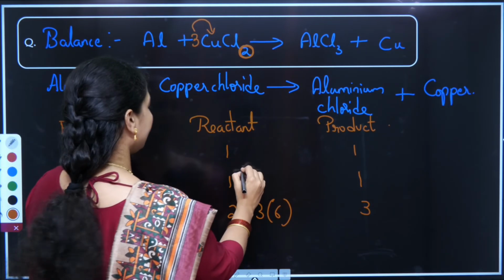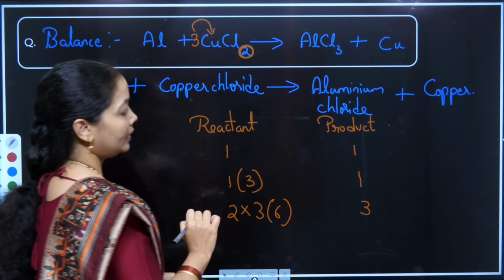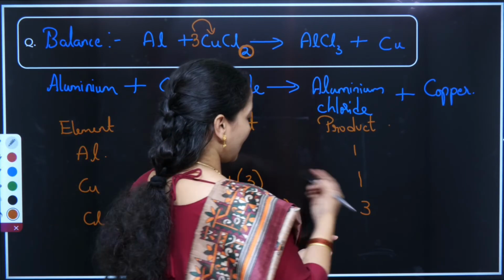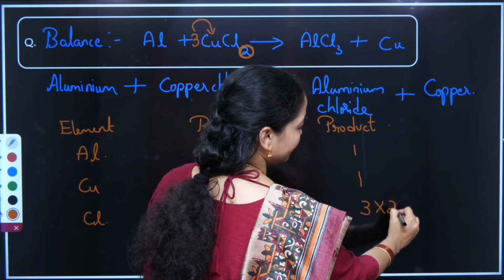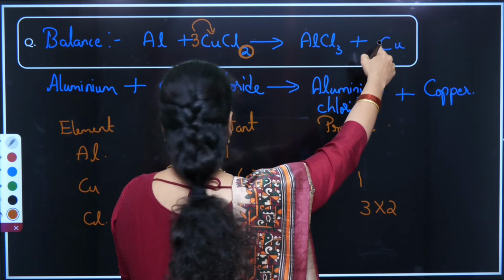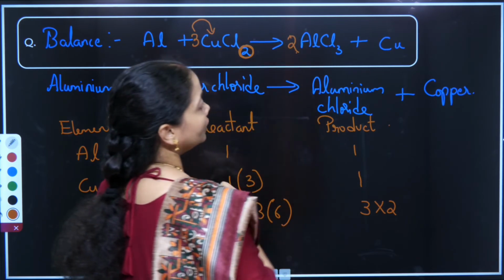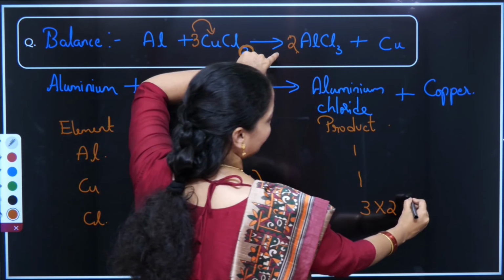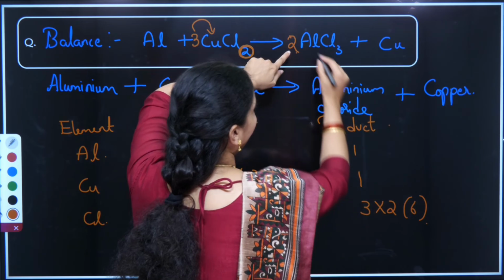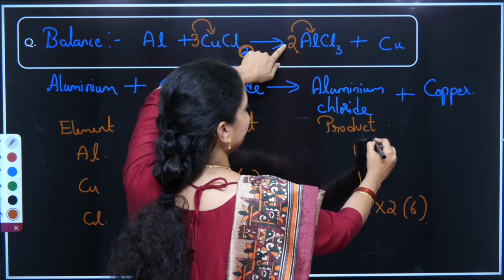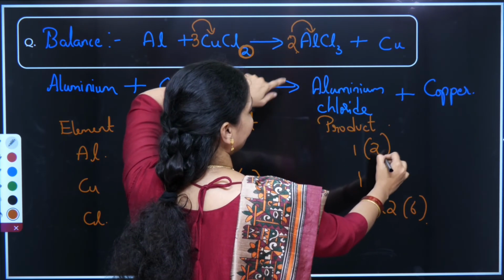Copper is turning 3 now. So I have to make the product side chlorine 6. I'll multiply 3 with 2, and this 2 will be placed in front of the aluminium chloride. So 2 threes, chlorine is now 6, and aluminium which was single is turning to 2.